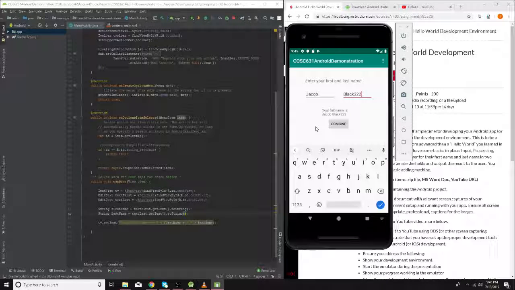So that is my submission for the small application, demonstrating I've got the development environment up and running, and I've got an emulator up and running and can run a small Android application.